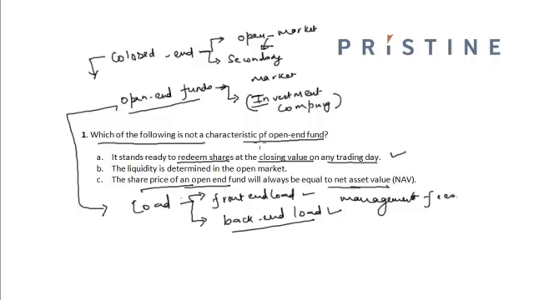So in case of an open-end fund, the shares are ready to be redeemed at the closing value of the trading day, and hence the share price of an open-end fund will always be equal to the net asset value, that is the value of the total assets minus the values of the liability per share, and its liquidity is determined by the investment company which manages it. Its liquidity is not determined in the open market. This is the characteristic of a closed-end fund, because it is traded in the secondary market. So the correct option is option B, because it is not a characteristic of an open-end fund, rather it is a characteristic of a closed-end fund.